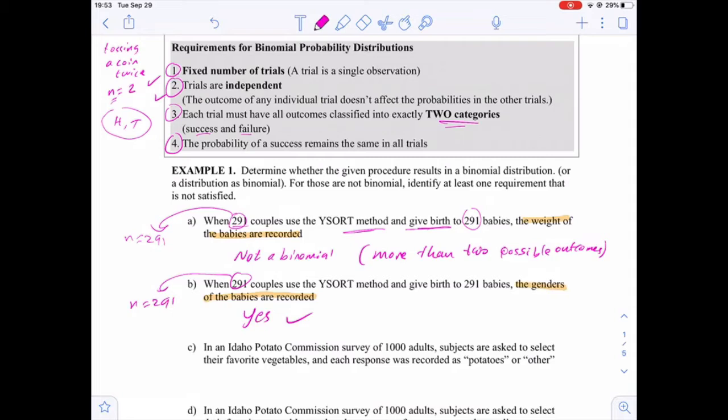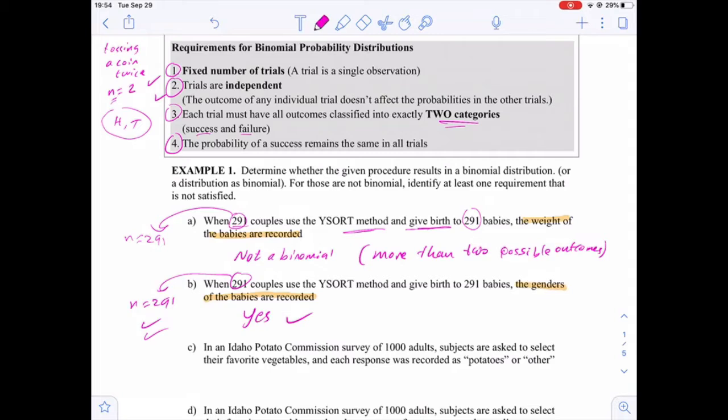The second requirement is that they are independent. If we check the first baby and the baby was a girl, the second baby can be a boy or a girl. It will not be affected by what happened in the first stage of the experiment. So that means trials are independent. So the second condition is satisfied. The third requirement is that we only have two outcomes, and that's correct. We have either male or female.